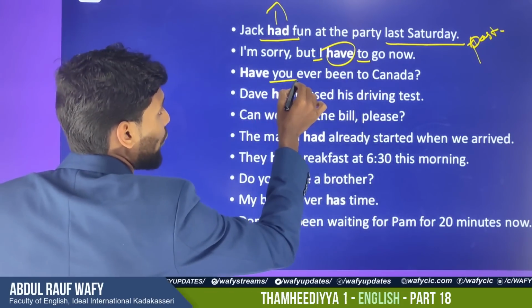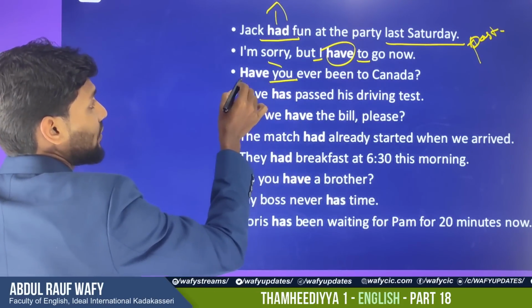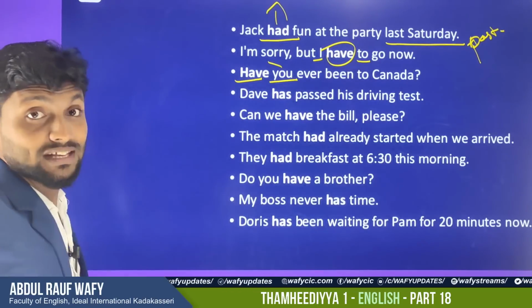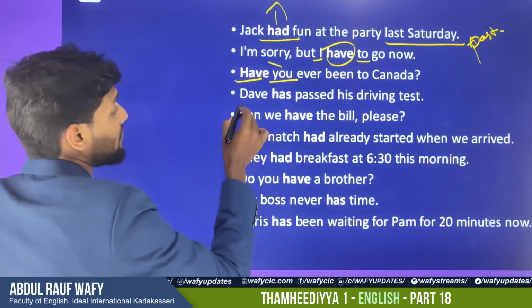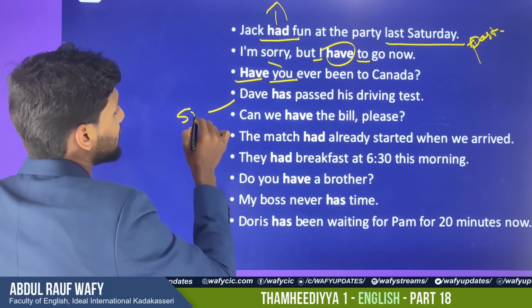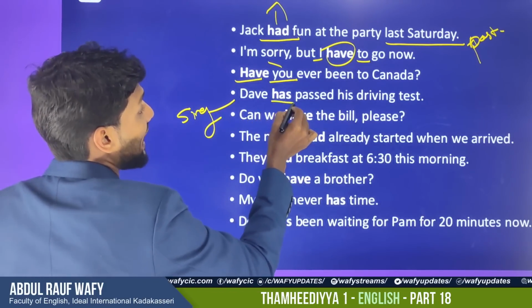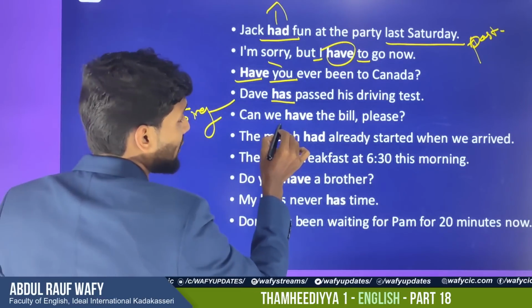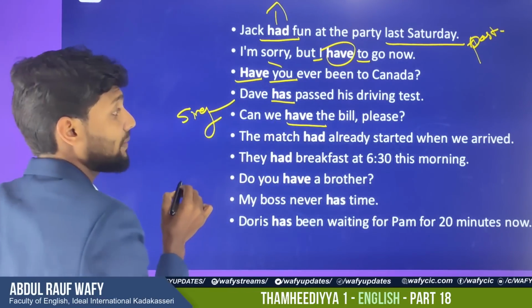Coming to the third question, have you ever been? For "you", when "you" is the subject, you have to use "have". This is a question also, okay? You have to use "have". Dave is only a singular person, so you have to use "has". Dave has passed his driving test. After "we" we have to use "have". Can we have the bill, please?